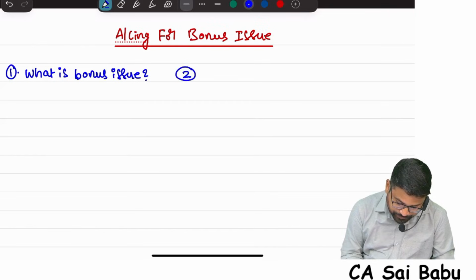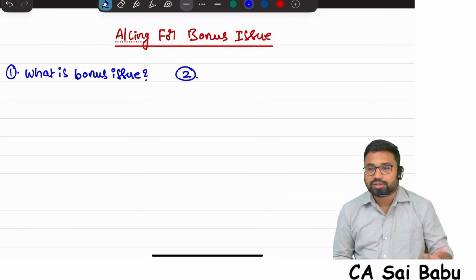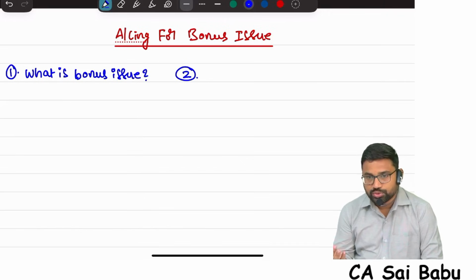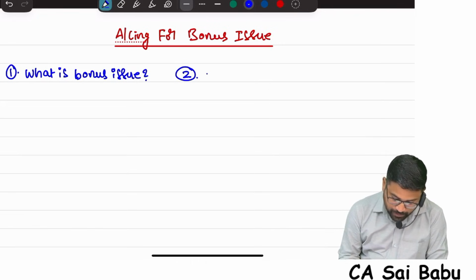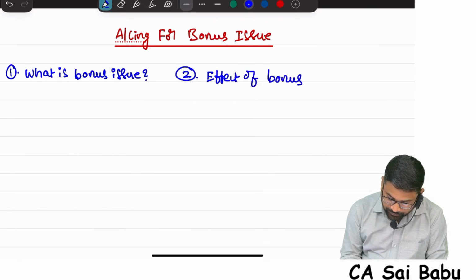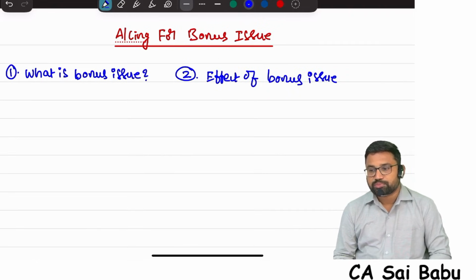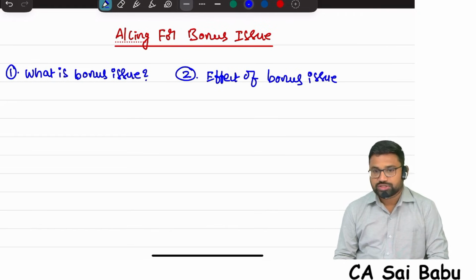Second, when a company wants to go for bonus issue, what is the effect of bonus issue? This is one thing you need to understand, because it is not just simply the accounting. Why bonus shares, what is the effect of this bonus shares is also very important.